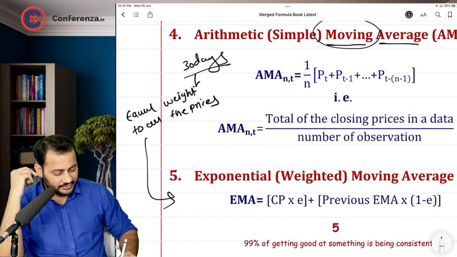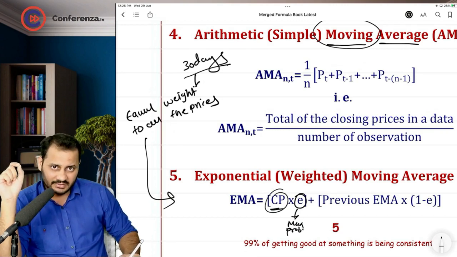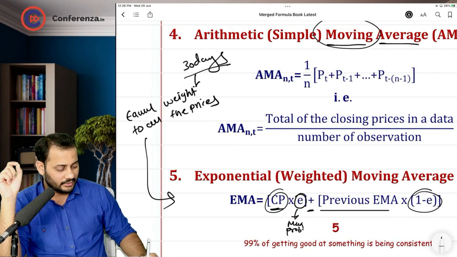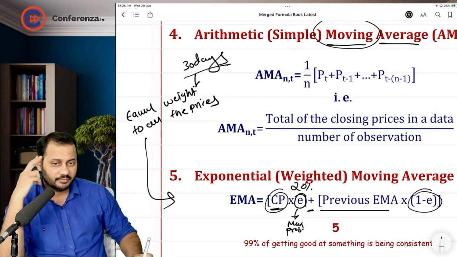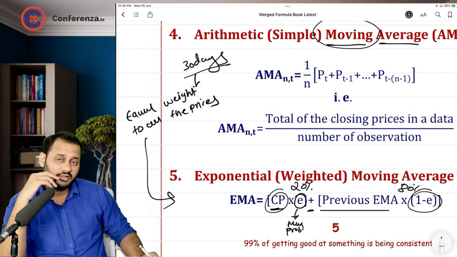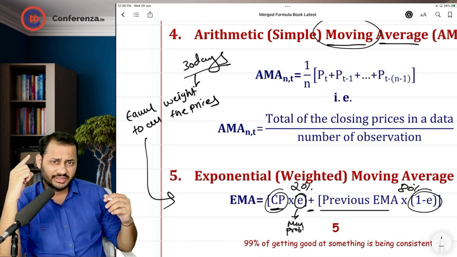Now you can clearly see current price into exponent. This is the maximum probability that you are attaching to a single figure, yesterday's closing price. And then what you are doing is you are adding the rest of the EMA into the rest of the probability. Let's say, for example, you are giving 20% probability to current price. That means for the rest of the prices you are giving 80% probability in all. So you are giving more weightage to a single price in this case.